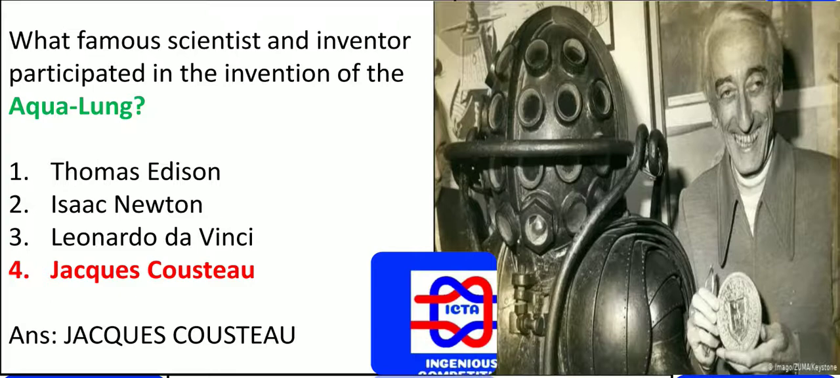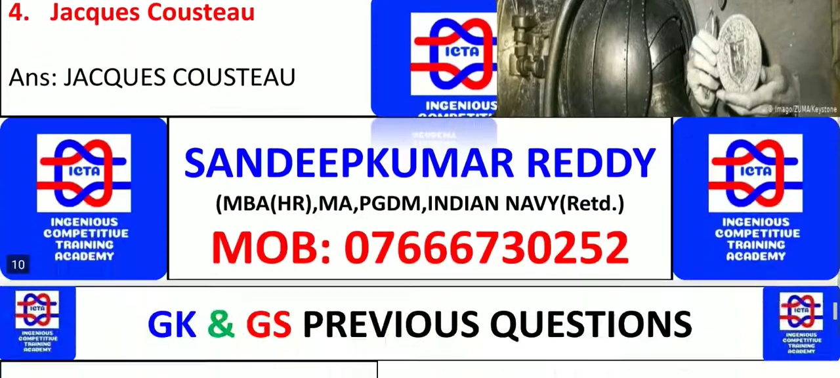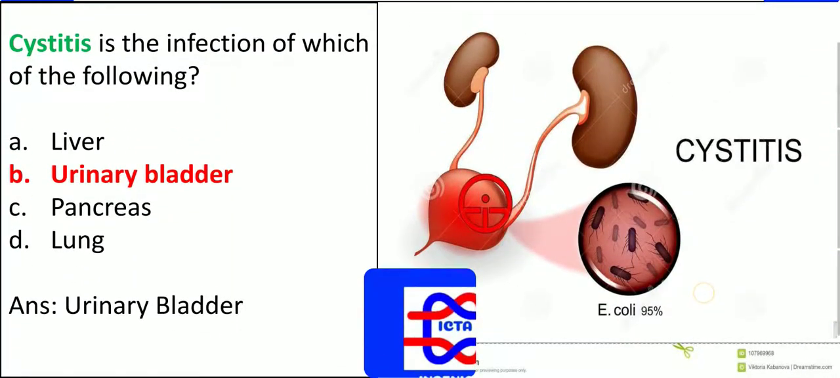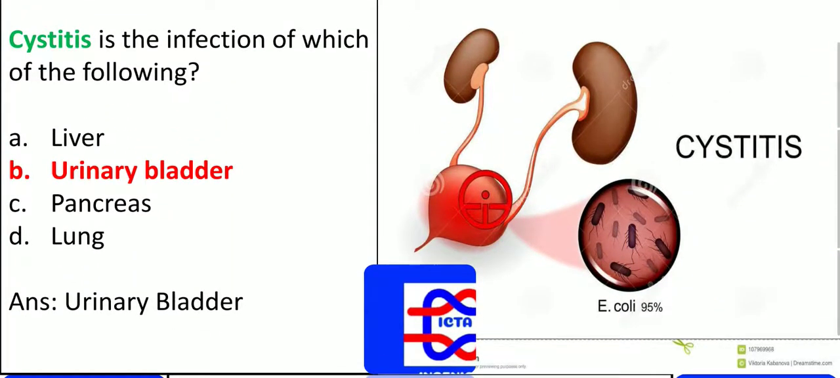Thomas Alva Edison, electric bulb. Sir Isaac Newton, gravitational force. Leonardo da Vinci was a famous painter of Mona Lisa. You should know all four options also, because you may get the question of any type.